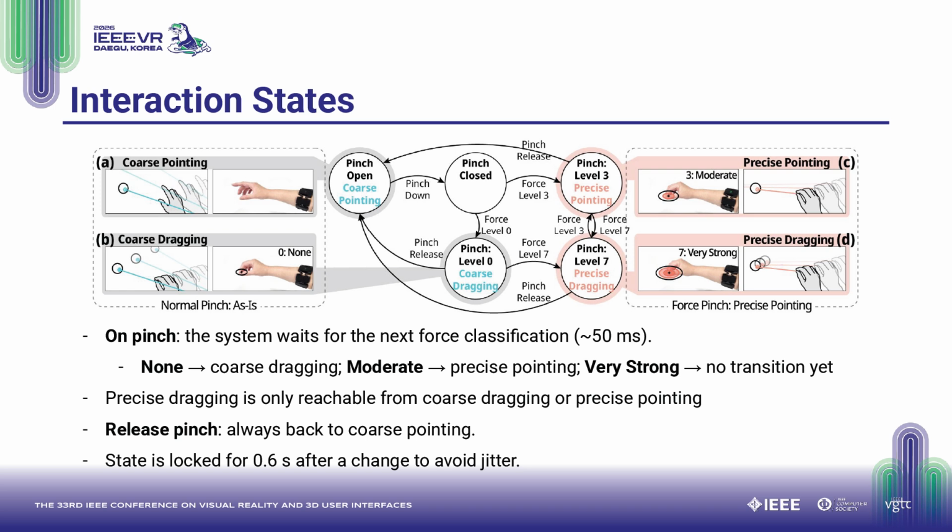The state transitions are designed for robustness. When the system detects a pinch, it waits about 50 milliseconds for the force classification result. If force is none, it enters coarse dragging. If moderate, precise pointing. Precise dragging is only reachable from coarse dragging or precise pointing. We assume users do not change precision and initiate a click simultaneously. Releasing the pinch always returns to coarse pointing. The state is also locked for 0.6 seconds after each change to prevent jitter from rapid classification fluctuations.